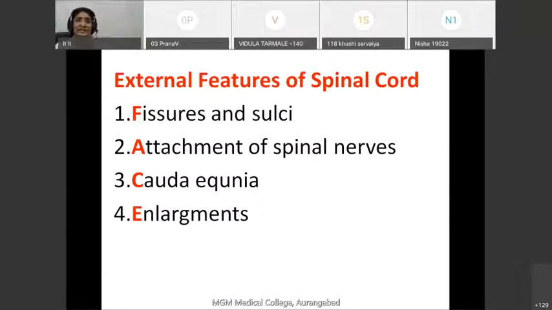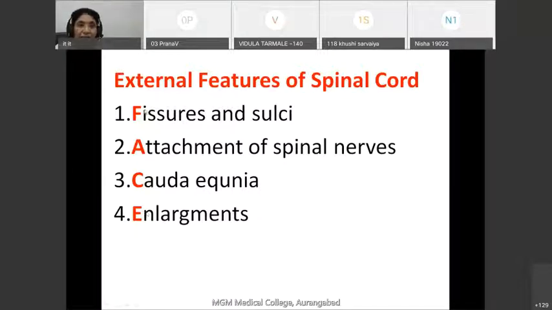Now coming to the external features of spinal cord. What are the various structures that can be seen with our naked eyes when we examine the spinal cord? We can see various fissures and sulci, various attachments of spinal nerve, the presence of cauda equina, and certain enlargements that can be easily noted by just external examination of the spinal cord.